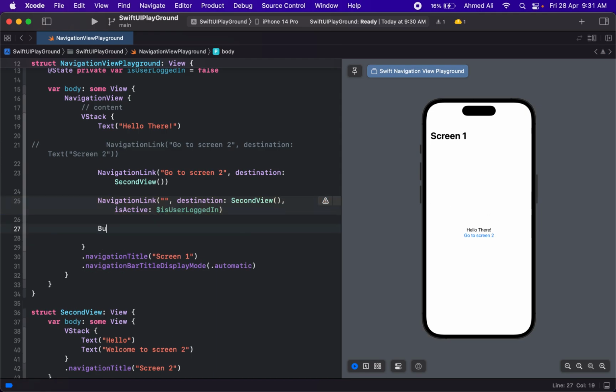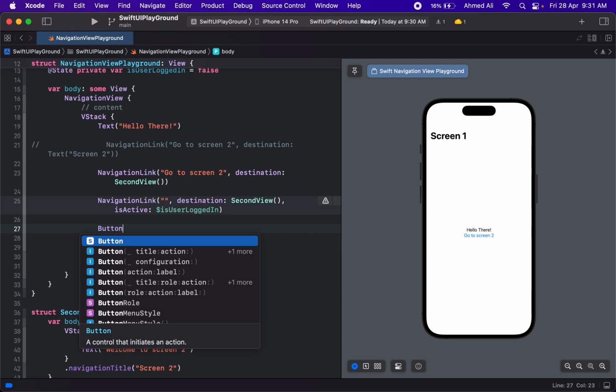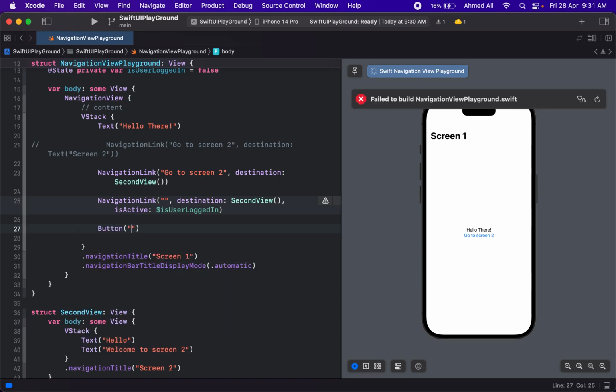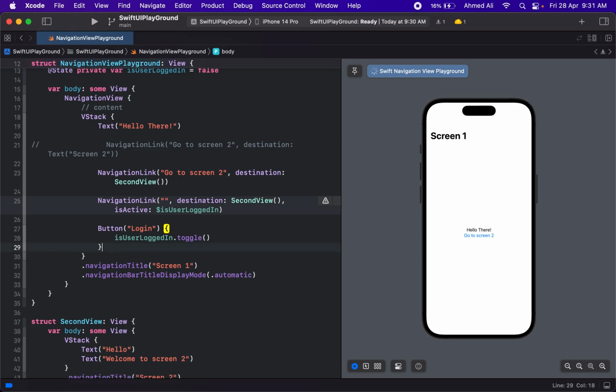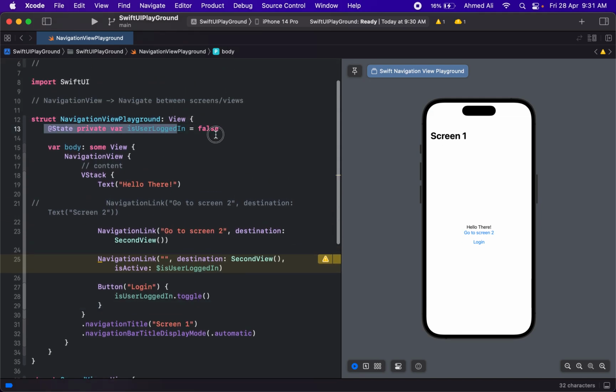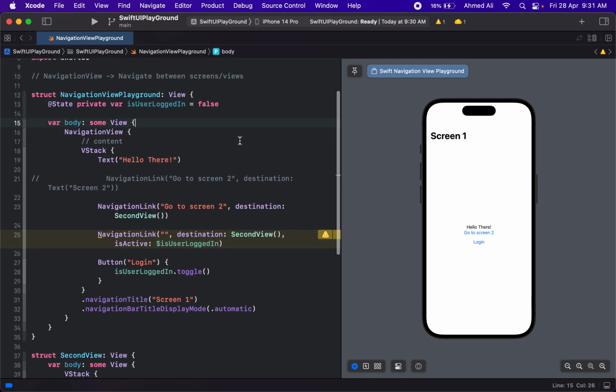And what we can do, we can use maybe a button in here, and let's just have that button say log in, and once this button is tapped we can just toggle the value for our isUserLoggedIn variable. And now if I press this login button you will notice that I will move to screen 2. So this is how easy it is to use a navigation link that utilizes a state property.